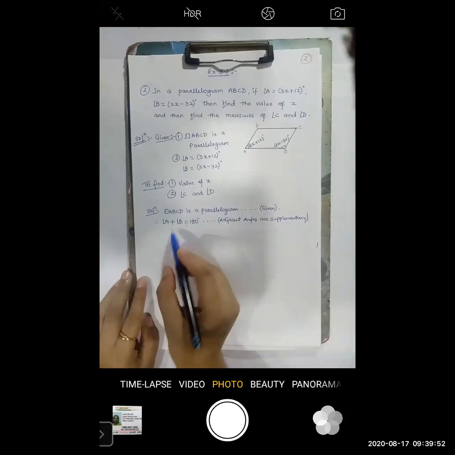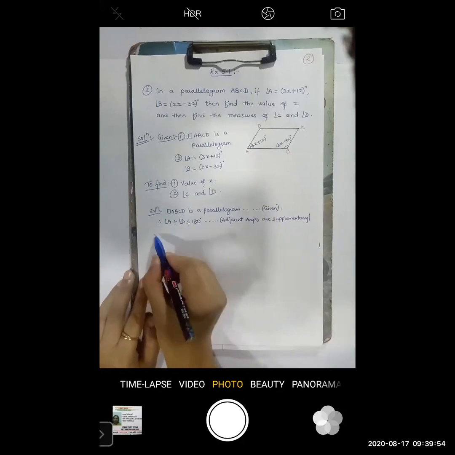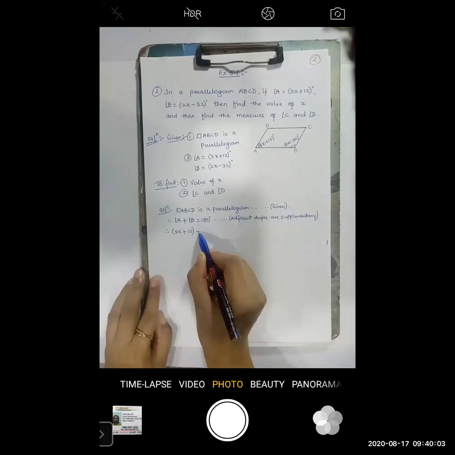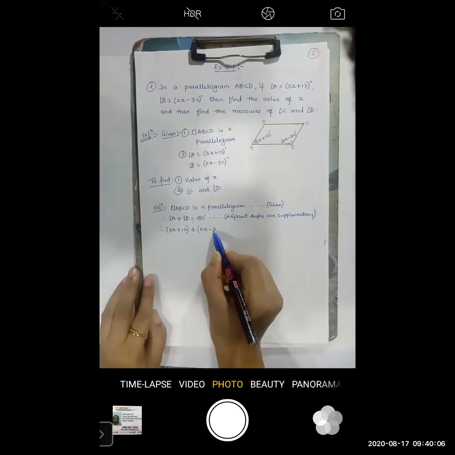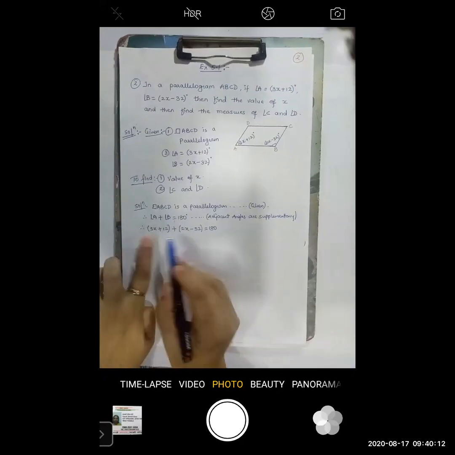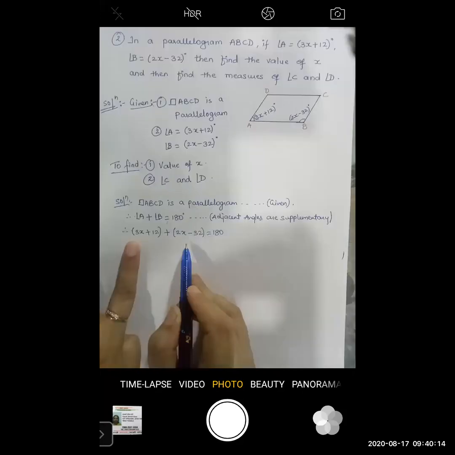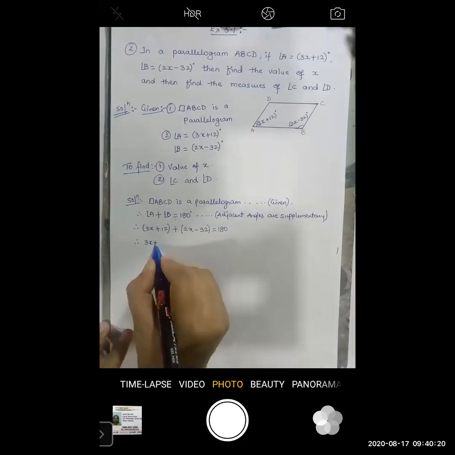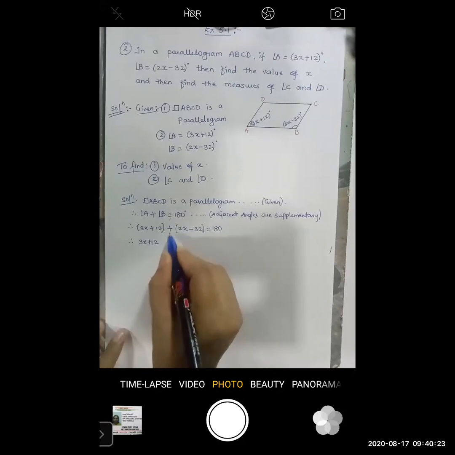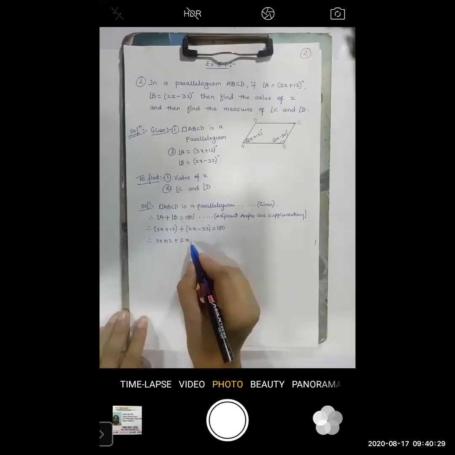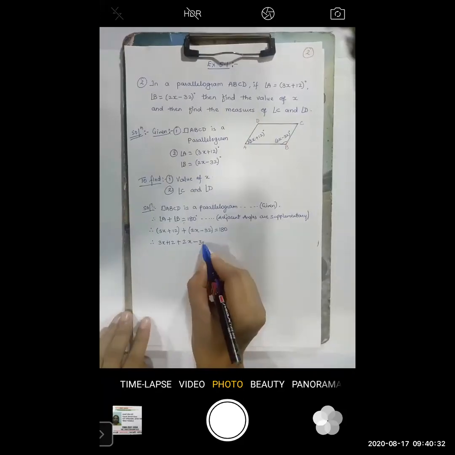Okay, now let us substitute. Angle A is x plus 12, plus angle B, 2x minus 32, equals 180 degrees. Okay, now as per the BODMAS rule, it is given in the bracket, so first you have to open the bracket. So therefore 3x plus 12 plus 2x, plus into minus, it will be minus 32, equals 180 degrees.